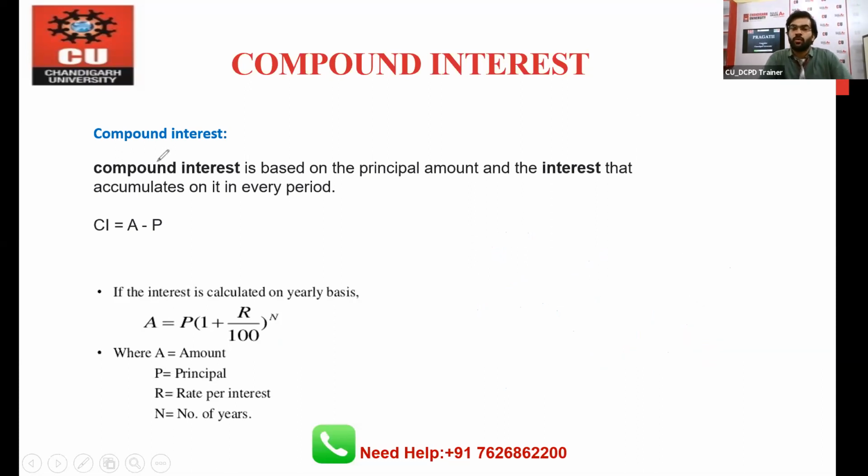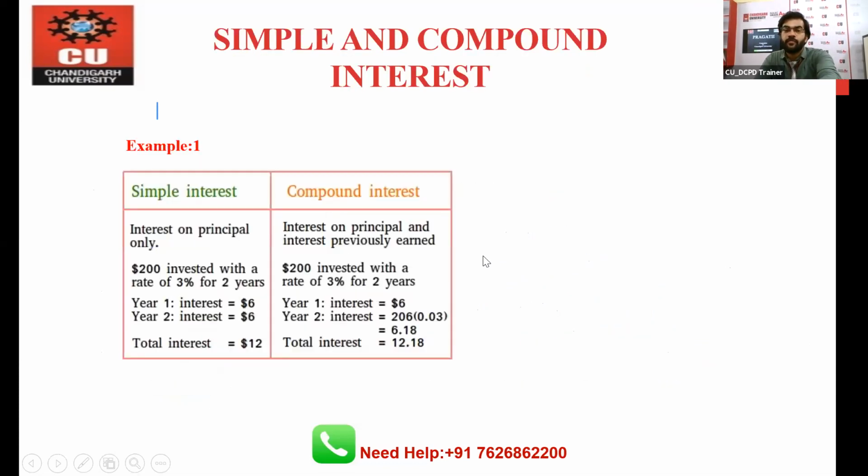Now let's move toward the questions, and how we can apply this logic in our questions. So this is a basic example. What is the basic example, guys? The basic example is, let's say in the case of simple interest, we have principal value 200. This is the principal value, this is our rate and this is our time, right? So in the last class, we discussed one thing. If we have 2 years and the rate is 3%, similarly we can say that in the first year, you will get interest of 3% of this value, and 3% of this value is 6, right?